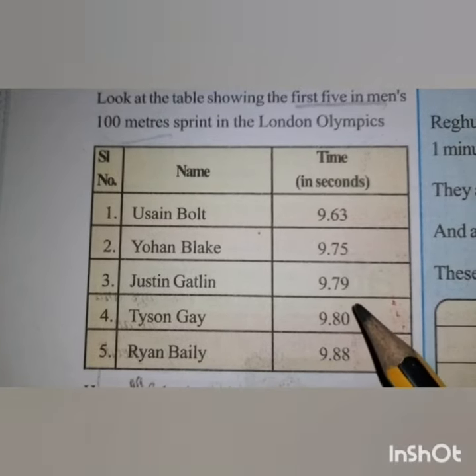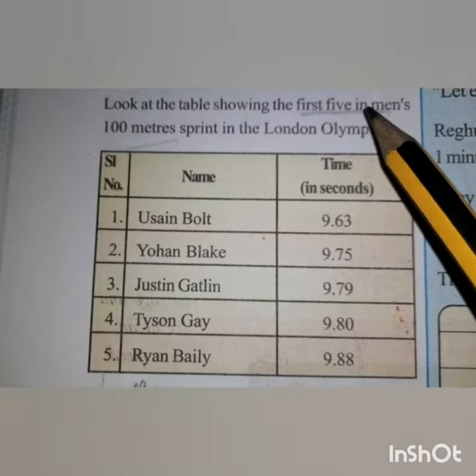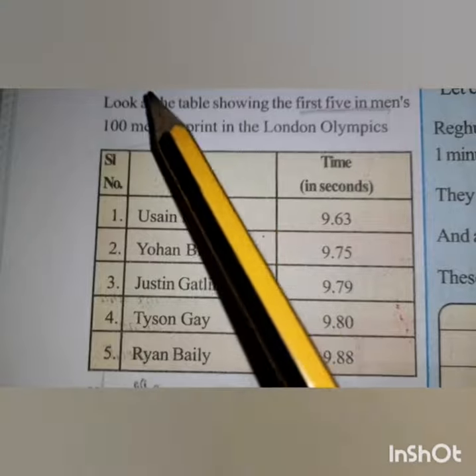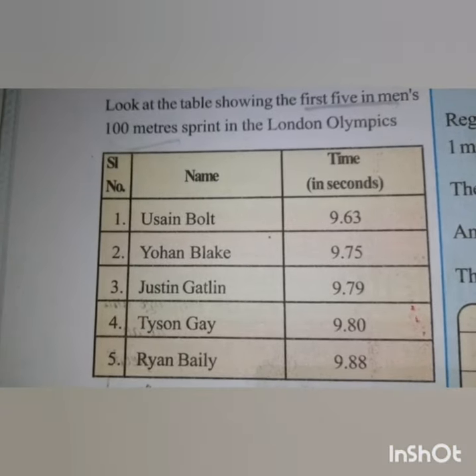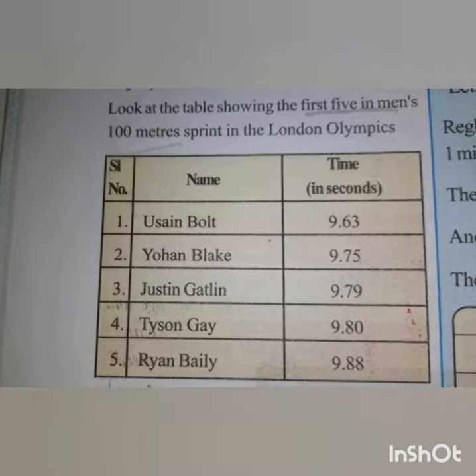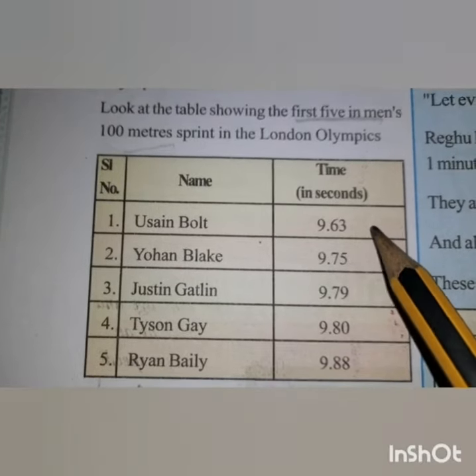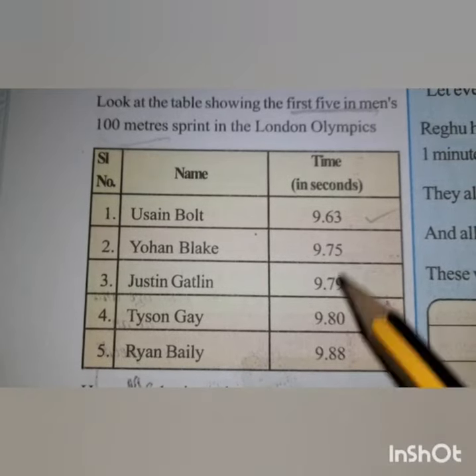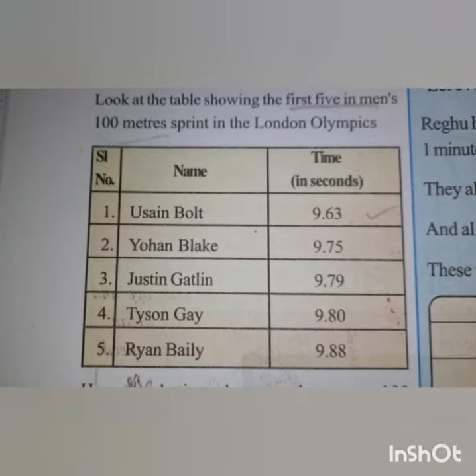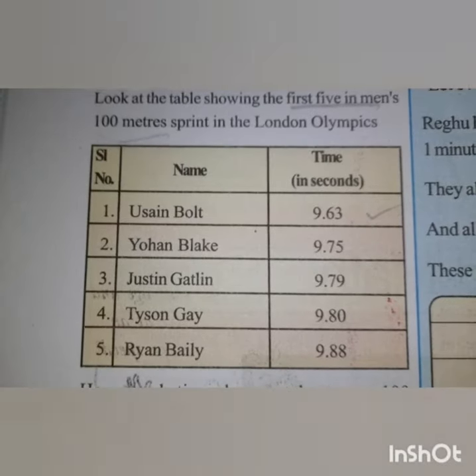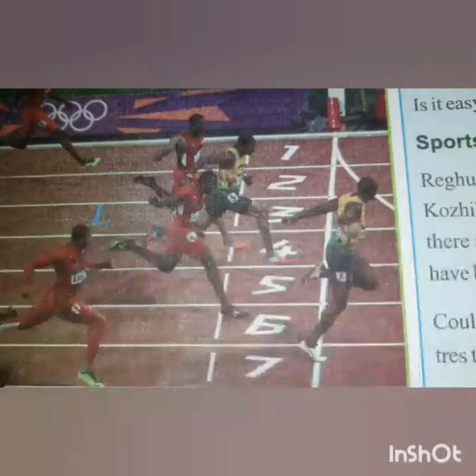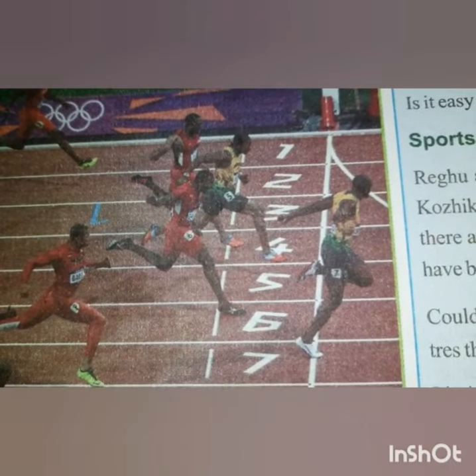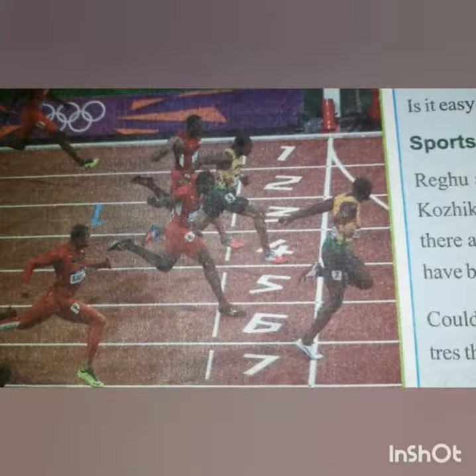So these are the running times of the different persons who completed the 100-meter race in the 2012 Olympics. The fastest man is Usain Bolt. He took less time than the others, 9.63 seconds. You can see the picture there, Usain Bolt finishing his race.